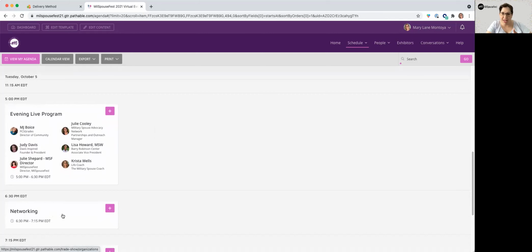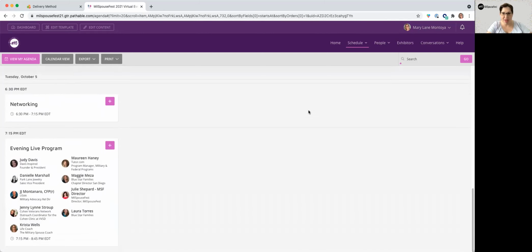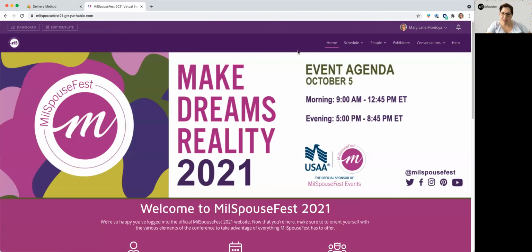So you're going to get an email reminder from Pathable, which is our partner, and they have live support for us during the event. And that'll be in the email, but it's millspouse support@gtrnow.co. And if you have questions about the event beforehand that you need to talk to the MilSpouseFest team, then you're going to email us at support@milspousefest.com. But if you're having access issues or platform issues the day of, you're going to want to go to that GTR Now email.